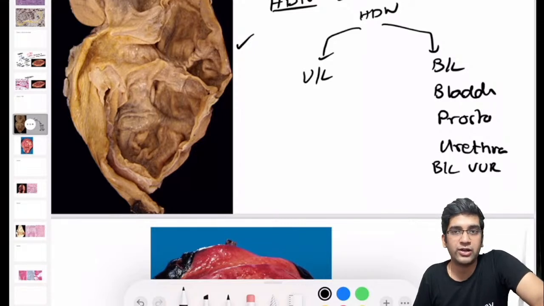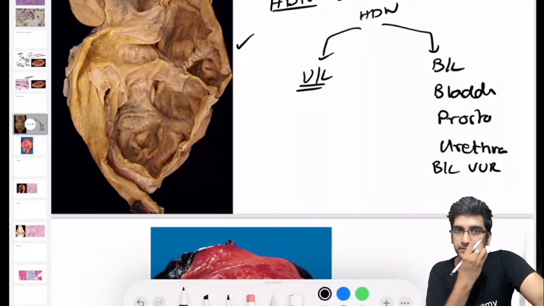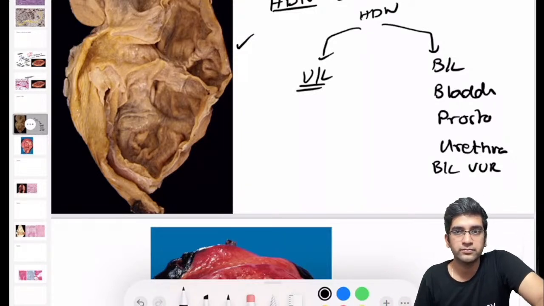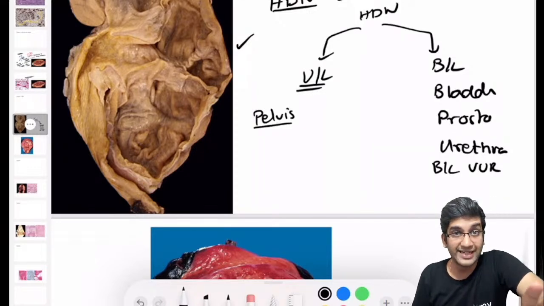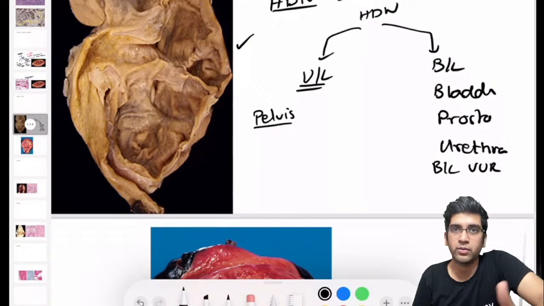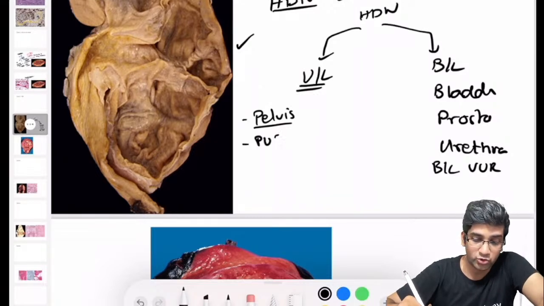If it's a unilateral hydronephrosis, unilateral hydronephrosis has much more differential diagnosis than bilateral. What do you think are the causes of unilateral hydronephrosis? Any cause? One, I can have a block at the site of the pelvis. If the renal pelvis is blocked, I'll definitely have a problem. It could be as simple as a calculus. It could be a PUJ obstruction. That's also possible, right?